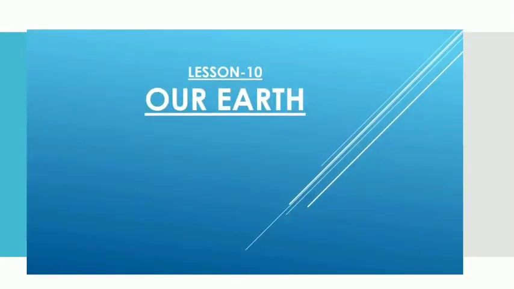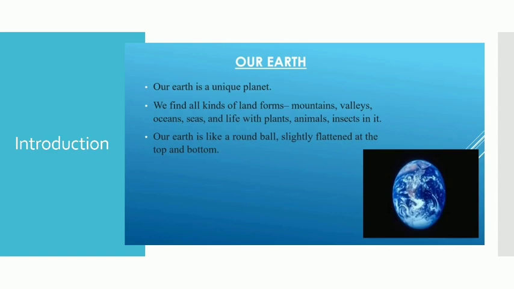Children, today we are going to start lesson number 10, that is our Earth. As we all know, our Earth is a unique planet and we can find all kinds of forms like mountains, valleys, oceans, seas and life with plants, animals and insects in it. We all live on our Earth happily and peacefully.